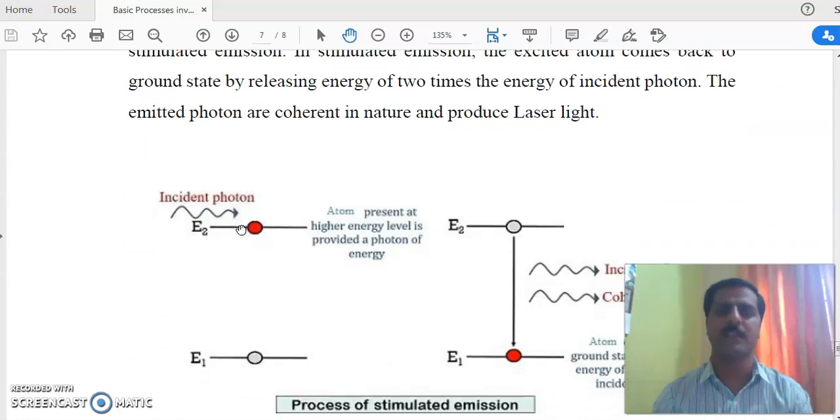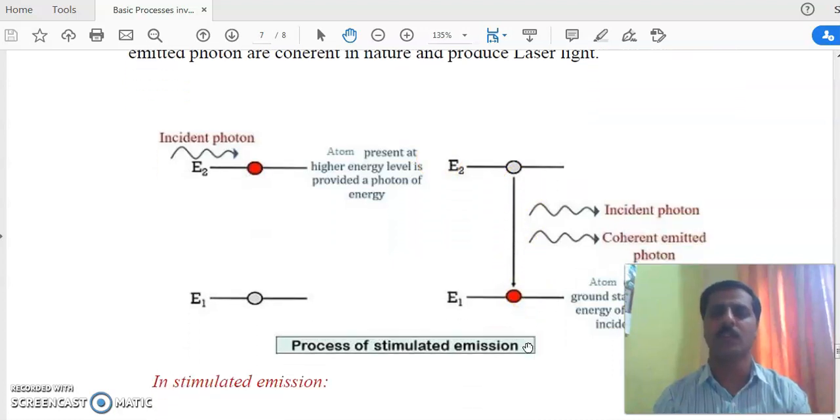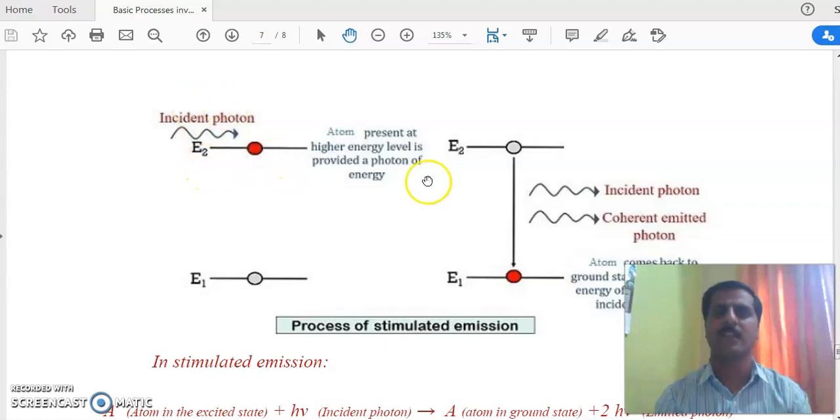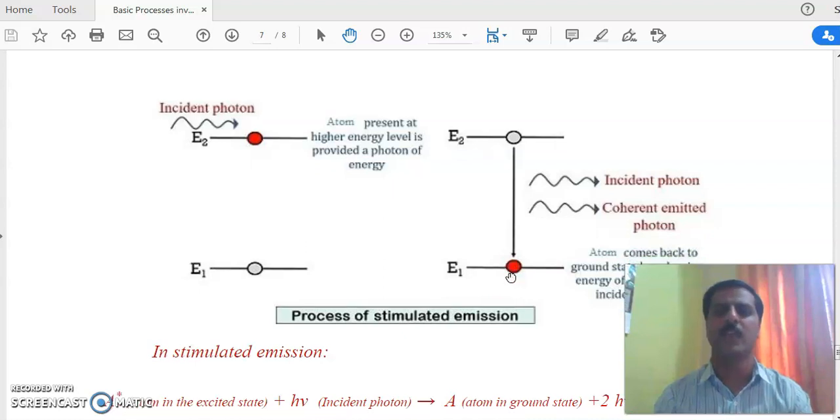To understand this emission, now we come to the diagram. The atom is in the excited state. Now within that lifetime, if a photon is incident on that atom and compels that atom to emit a photon equal to the energy of the incident photon, and after emission it jumps to the ground state, this is known as forced emission, stimulated emission. Here you have seen that after emission there are two photons and these two photons are in phase.